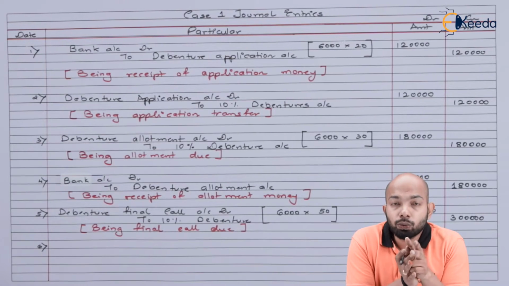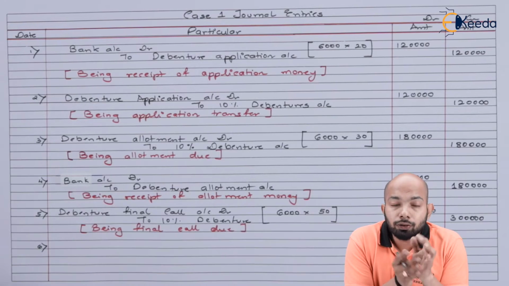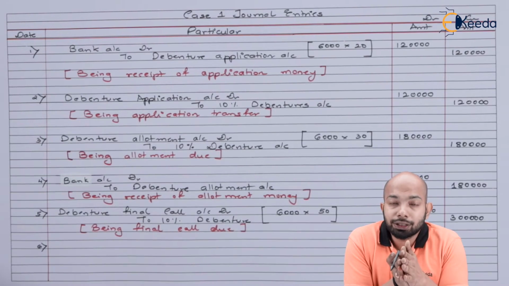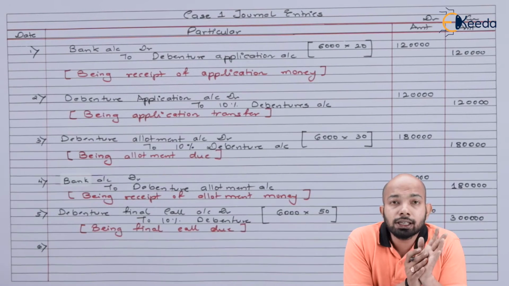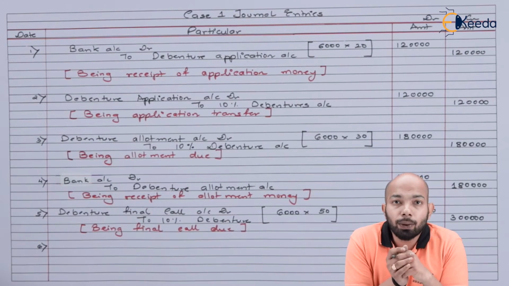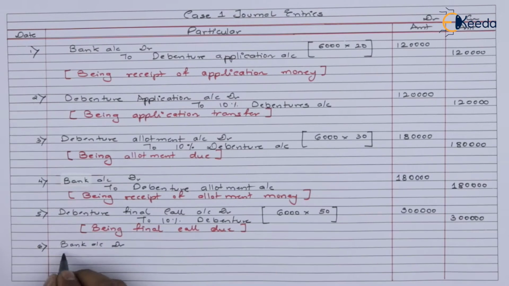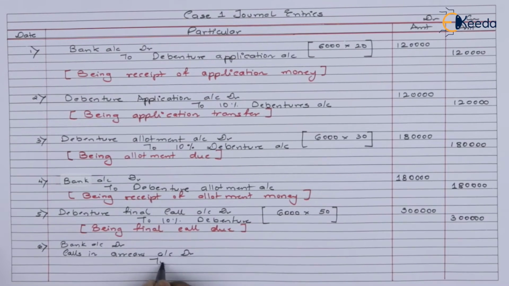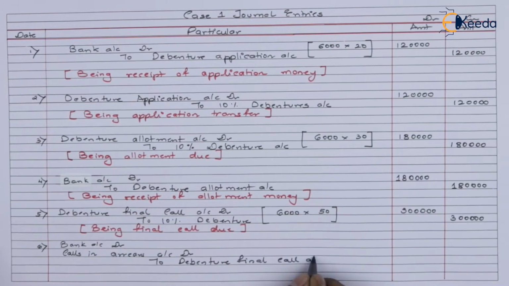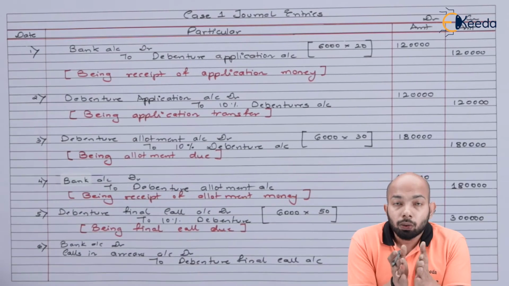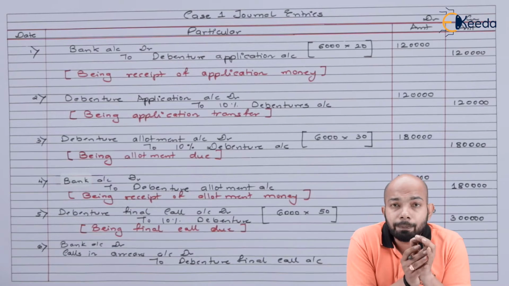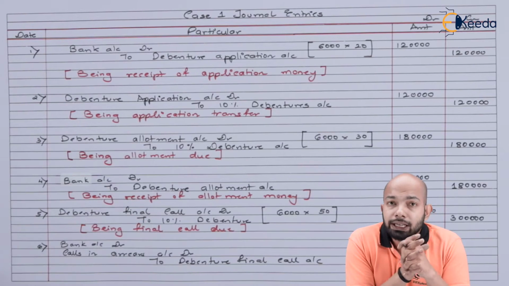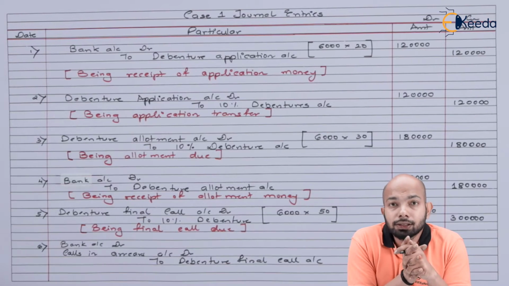The next phase we have to discuss here is the receipt of final call money, which will have calls in arrears as discussed in case 1. In the question, it was mentioned that there is one shareholder who didn't pay the final call value on 500 debentures. So that is our calls in arrears.